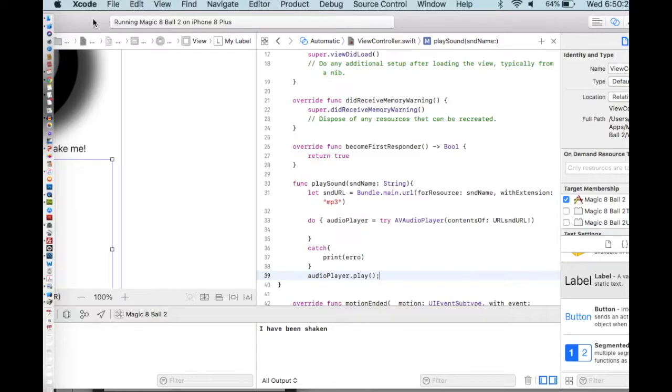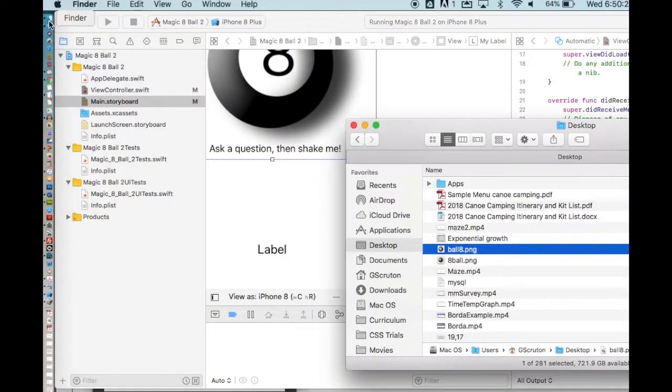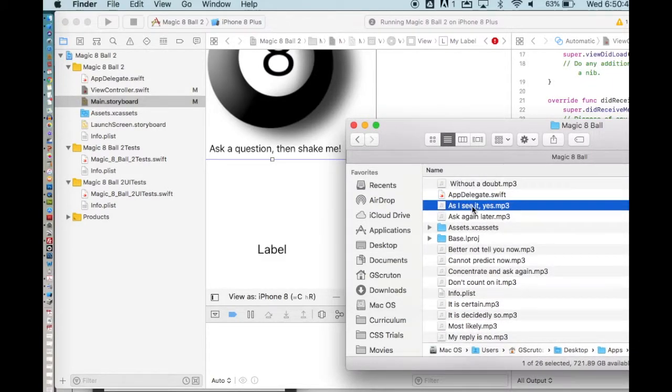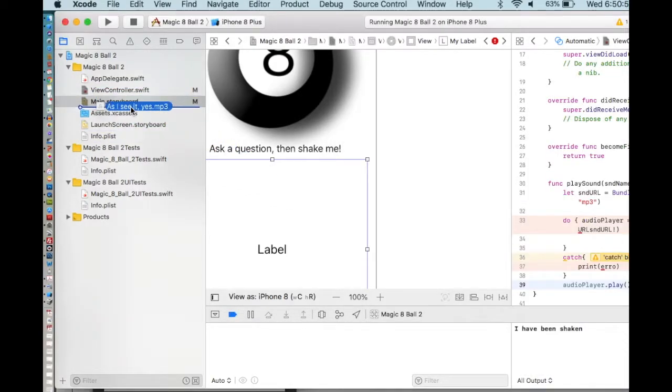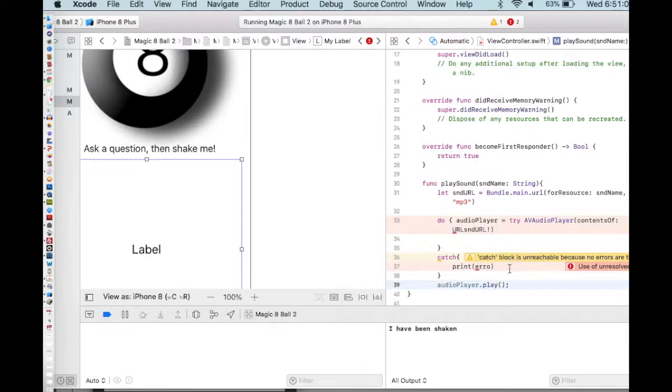So I made a whole bunch of sounds, which I put in a folder. Let me go and get that folder. Here's all the sounds that I made. I'm just going to test it. Here, I'll use As I See It, yes. And I'm just going to drag it into this window here, just right below where it says Main.storyboard, and make sure copy items if needed is clicked. Click finish.